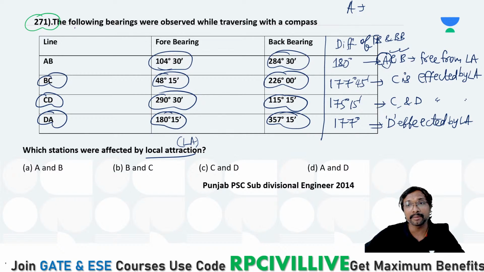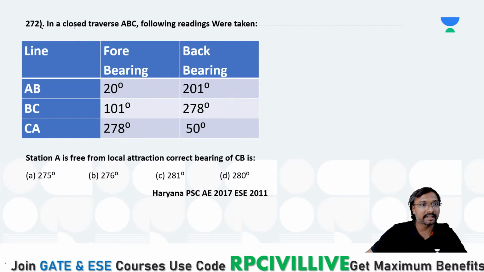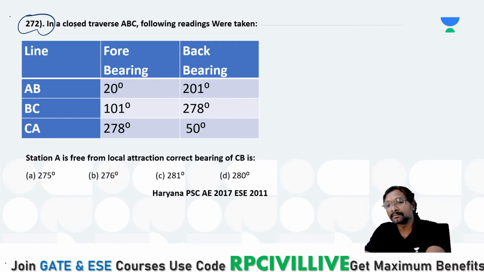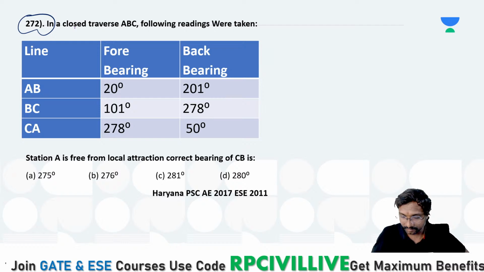Only C and D are affected. Yes, option C is the correct answer. Now select the answer for this 272 question, everyone.